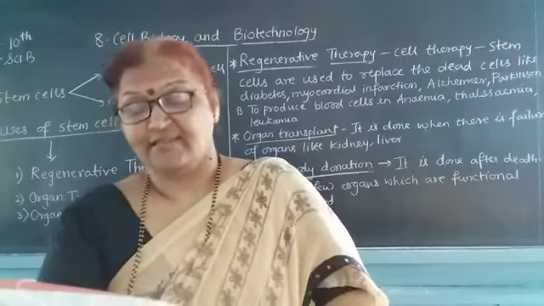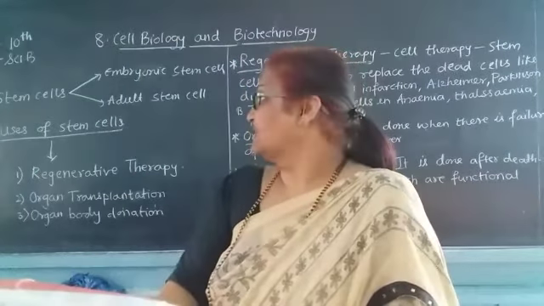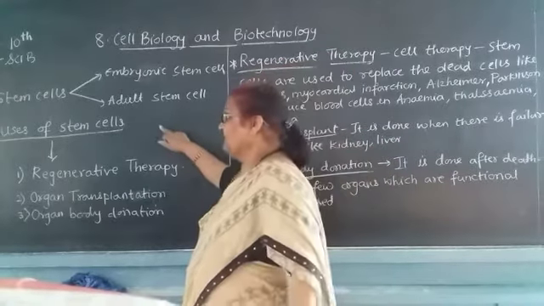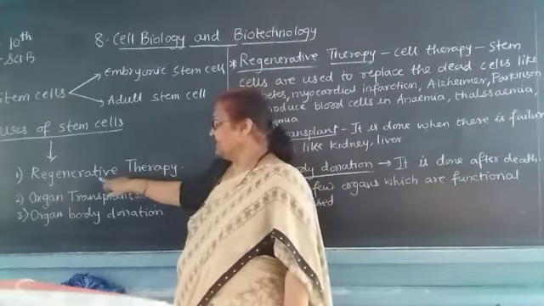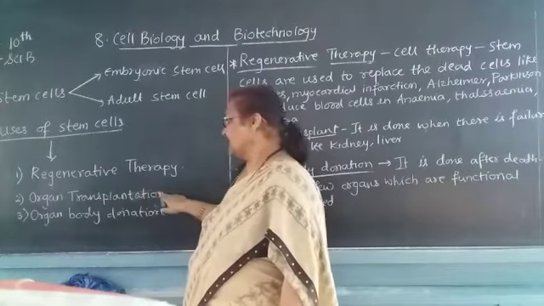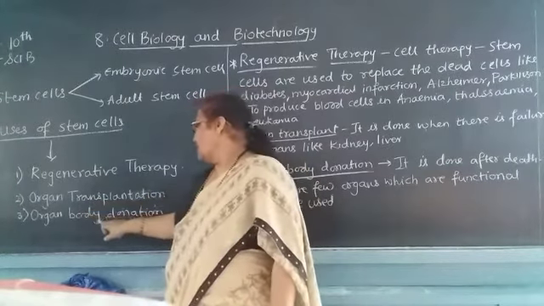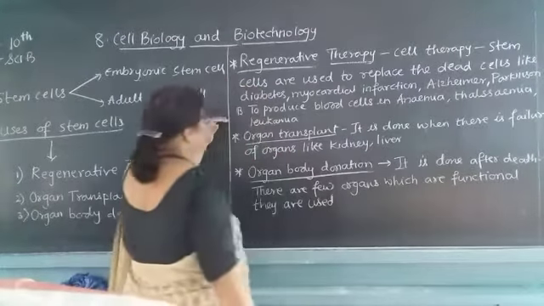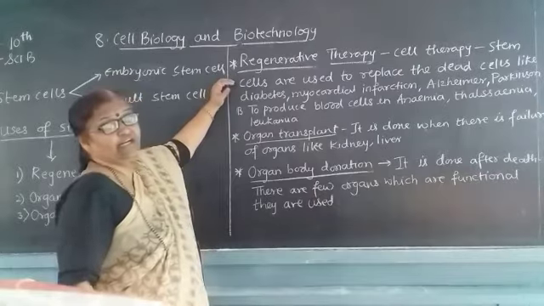There are uses of these stem cells. The uses of the stem cells are regenerative therapy, organ transplantation, and organ body donation. What is regenerative therapy?